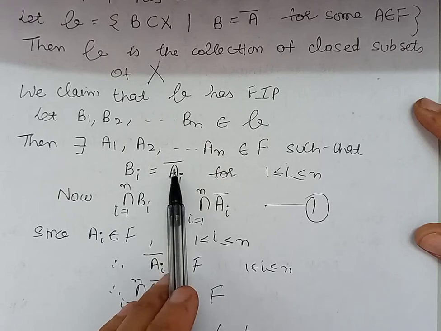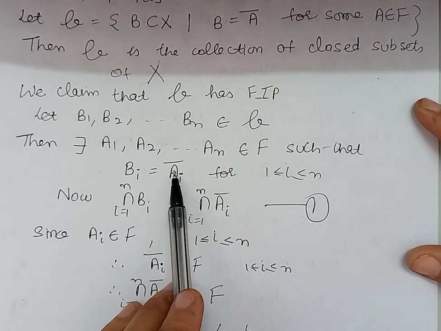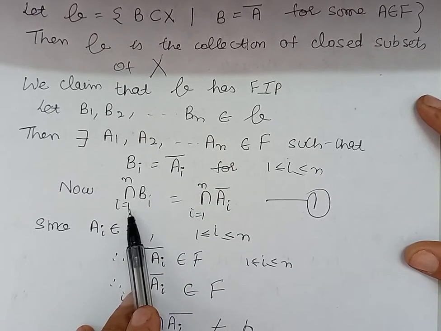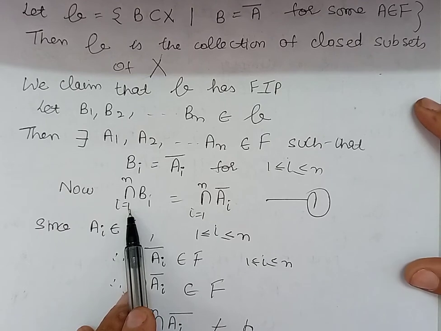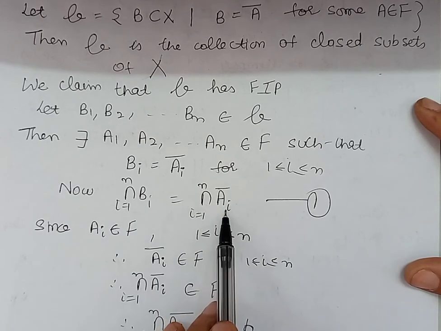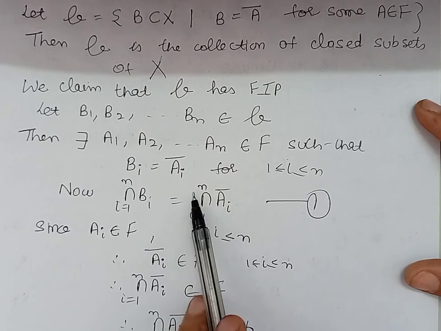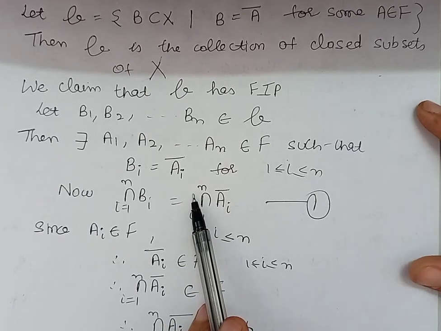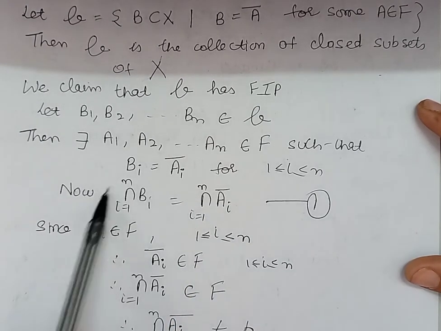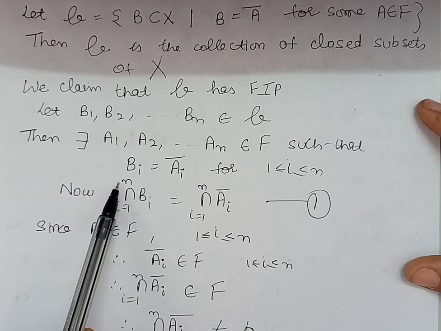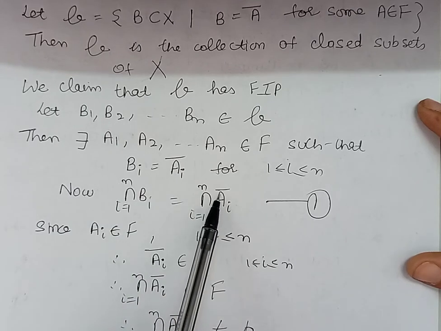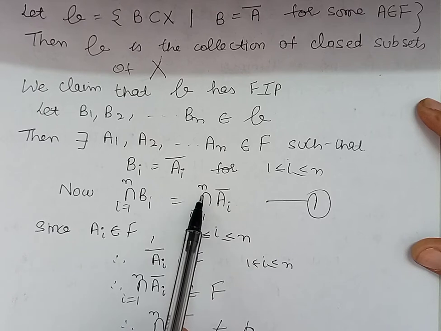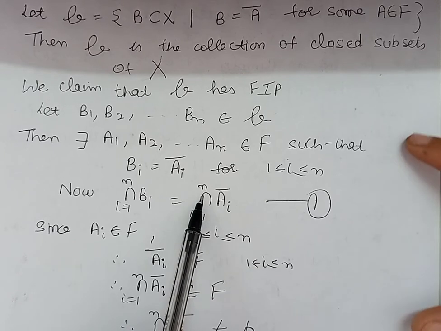Bn is An closure. And therefore, the intersection of Bi, i varies from 1 to n, will become the intersection of Ai closure, where i varies from 1 to n. Now, to show that this intersection is non-empty, we will have to show that the intersection of Ai closure, where i varies from 1 to n, is non-empty.